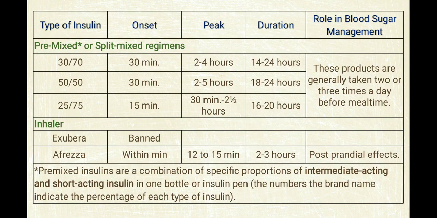Now, some of the pre-mixed regimens are also in use, which are mixed in a 30-70, 50-50 or 25-75 ratio. So the pre-mixed, split mix regimens generally act within 15 to 30 minutes, and the duration is 14 to 24 hours. Generally these products are taken 2 or 3 times a day before meal time.